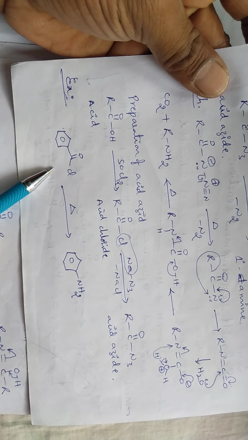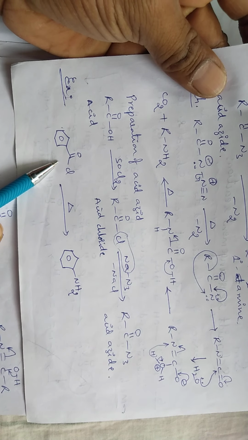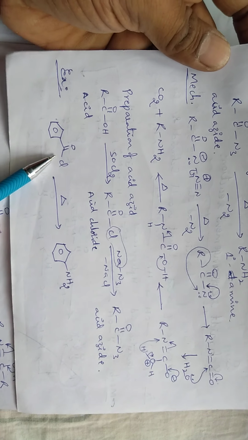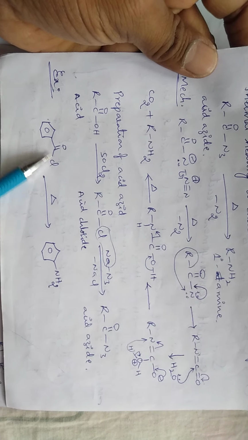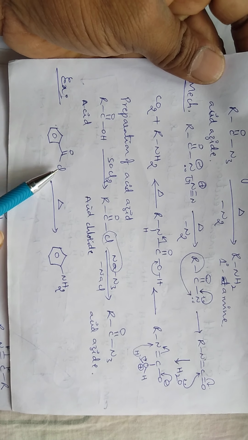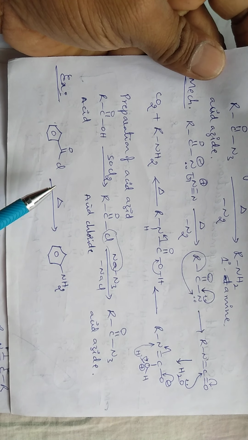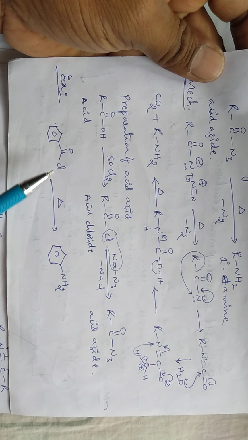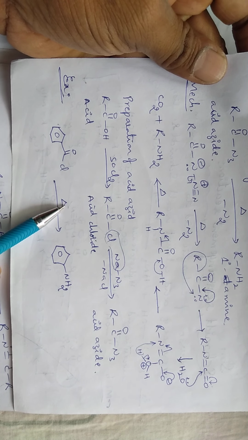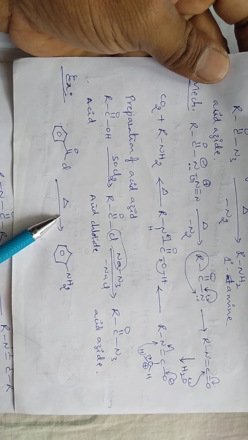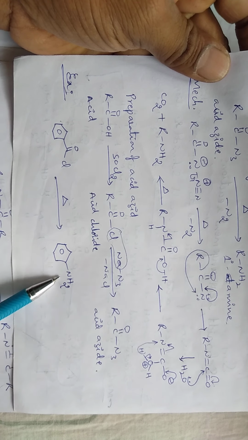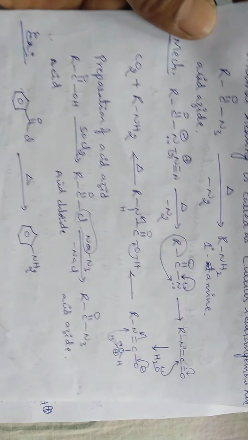This is also one of the examples for Curtius rearrangement reaction. First, when this acid halide reacts with sodium azide, it produces acid azides. When the acid azide undergoes denitrogenation, finally the resulting product is aniline.